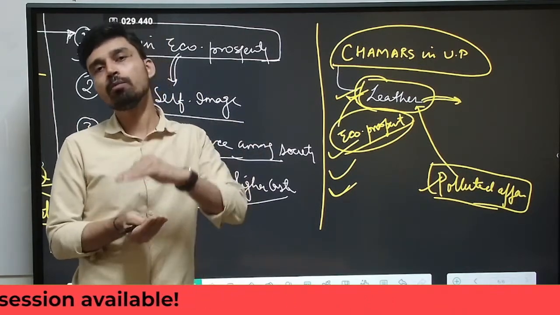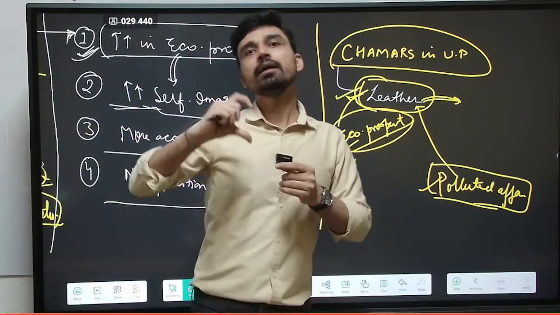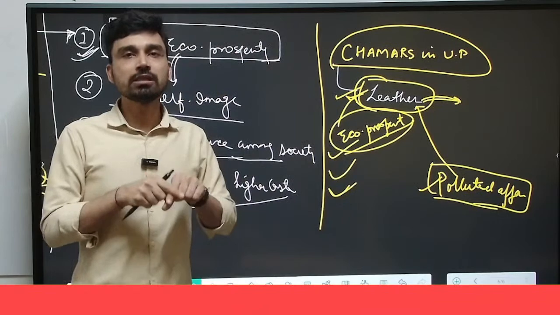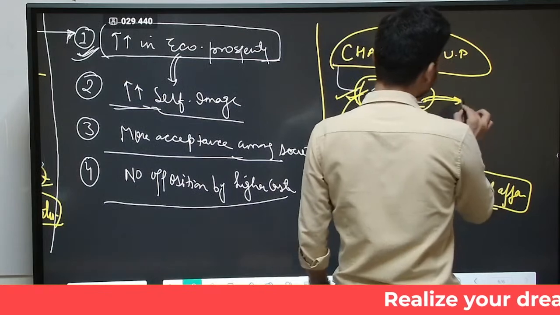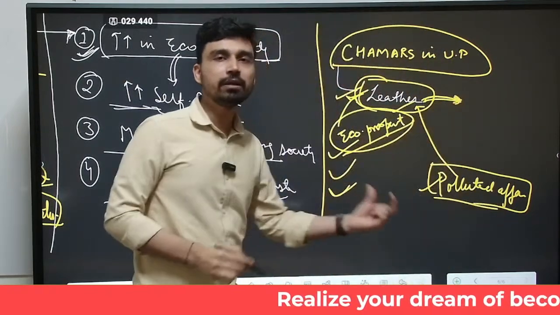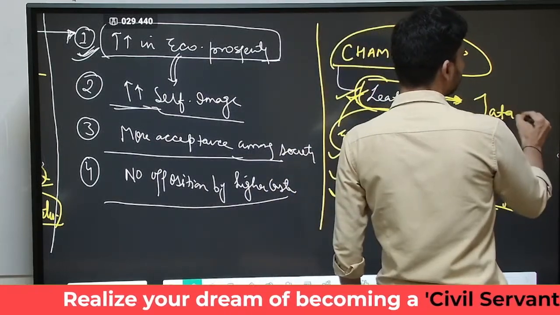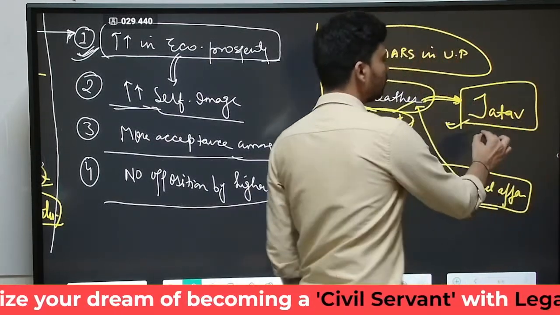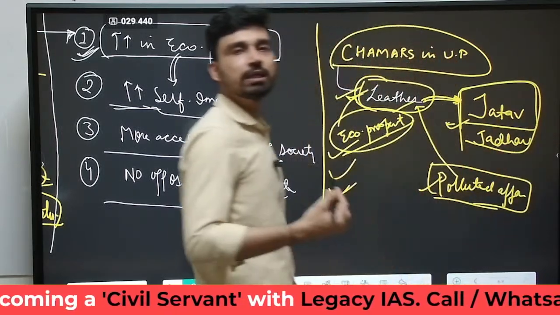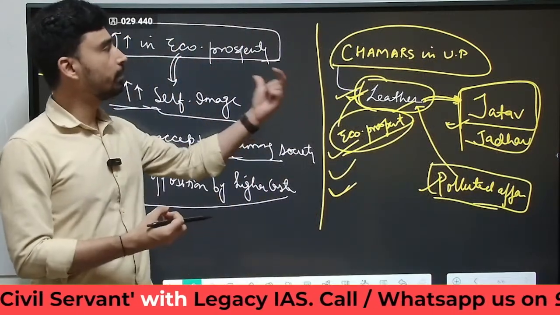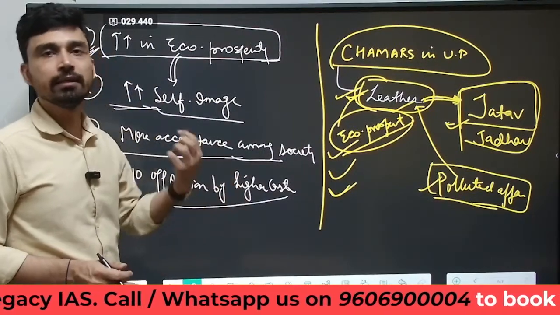That means in the entire caste structure, we will not see any increase in social status inter-caste, but within the Chamar caste itself, in the intra-caste system, the people directly involved with the leather business, having better economic prosperity and higher economic status, were given the status of Jatav, or they started calling themselves Jatav to differentiate themselves from the members of the Chamar caste who still have a lower economic status and are still living in poverty.